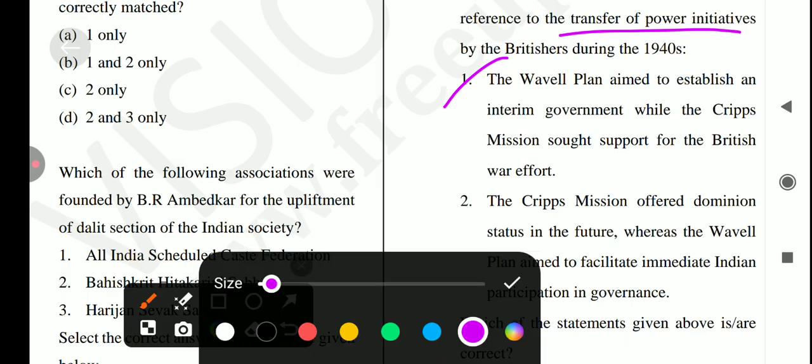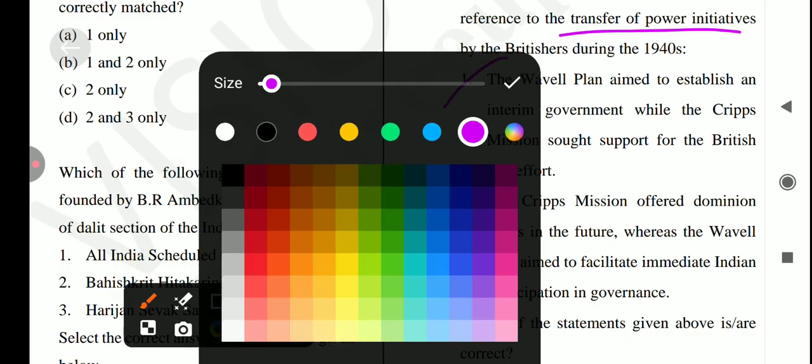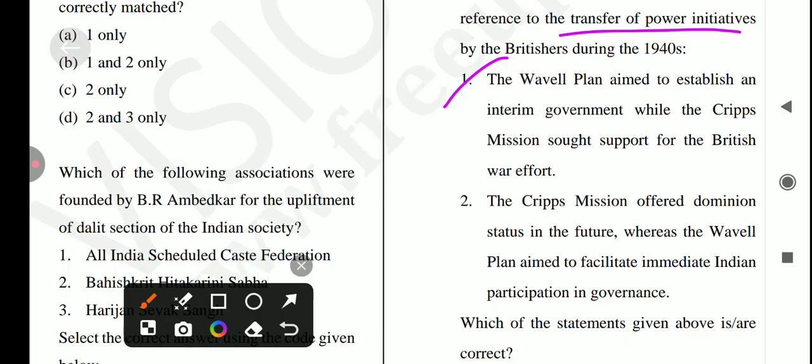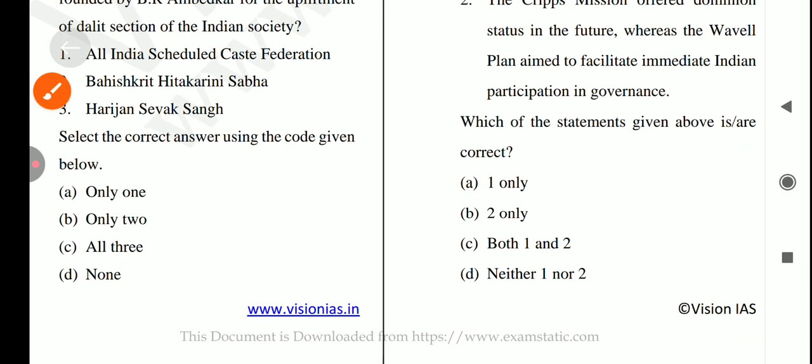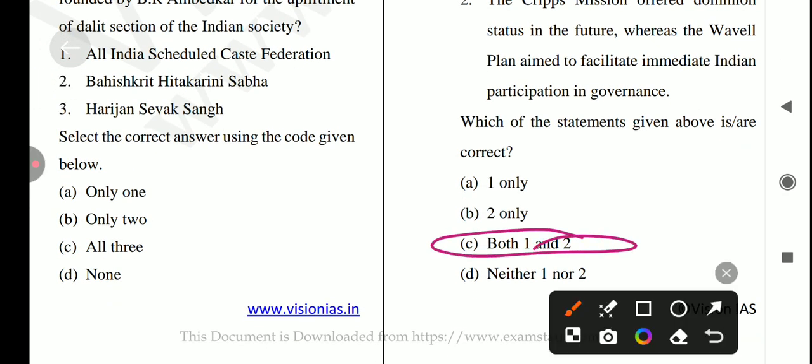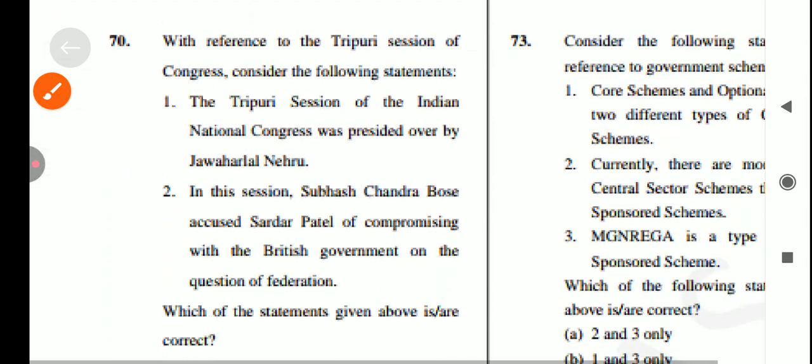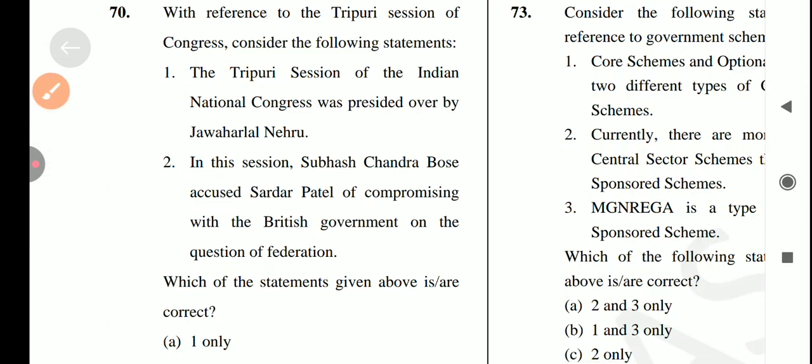Next is the Cripps Mission offered dominion status in the future, whereas the Wavell Plan aimed to facilitate immediate Indian participation in governance. Yes, it's also a correct statement. So answer for this question is option number C. Both are correct. Okay, let's come to the next question, which is with reference to the Tripuri session of Congress.